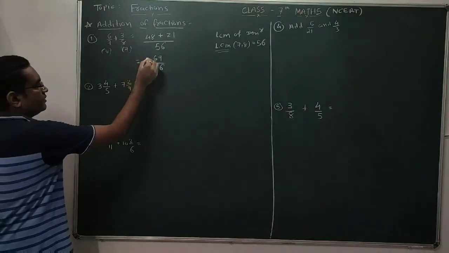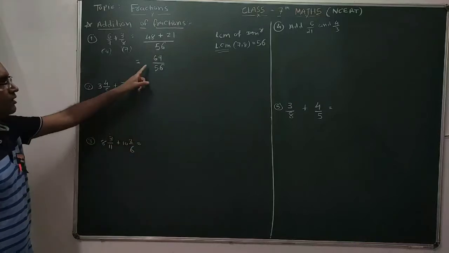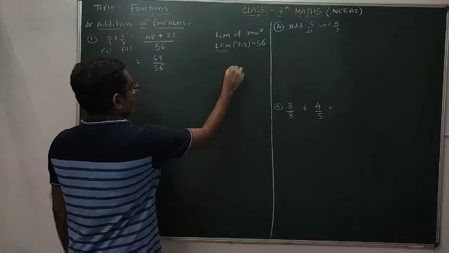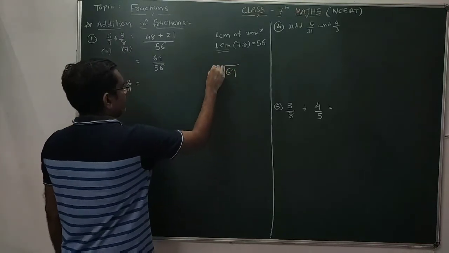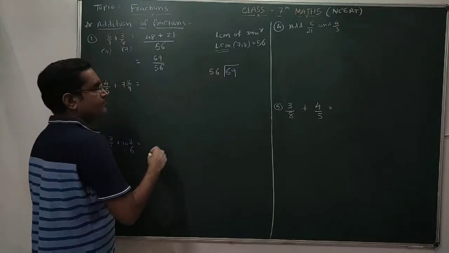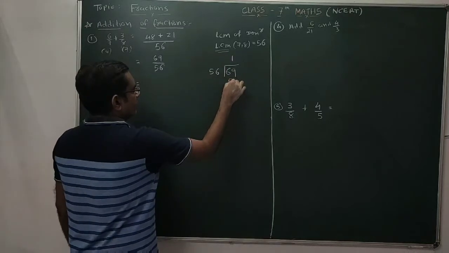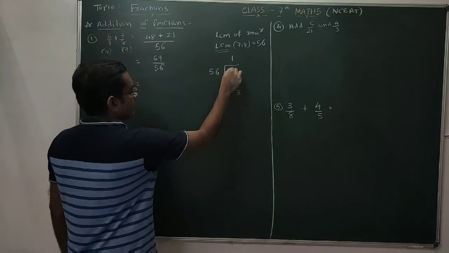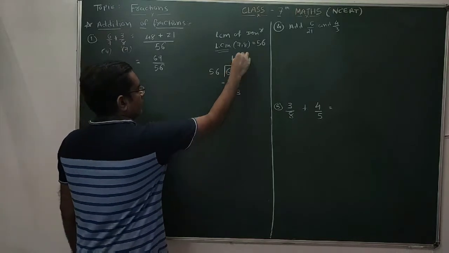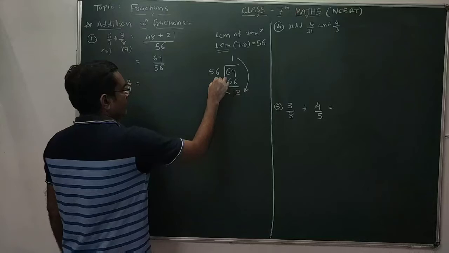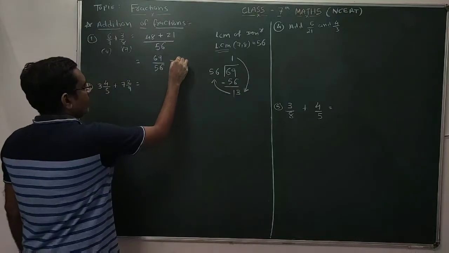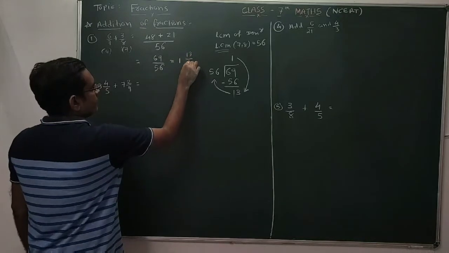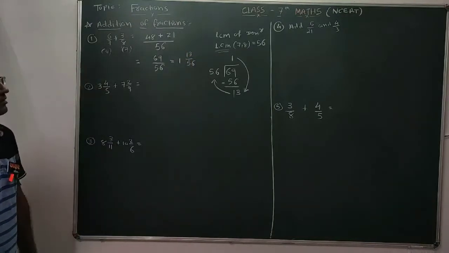Clear? Again, this is an improper fraction. You can also convert that improper fraction into a mixed number. So let's do it. It's 69 divided by 56. You have to perform long division. 56 ones are 56. Then you perform subtraction. So 9 minus 6 will be 3. 6 minus 5, it is 1. So the mixed number is 1 integer 13 by 56. The whole part is 1. It's 1 integer 13 by 56 is the answer. Clear, students?